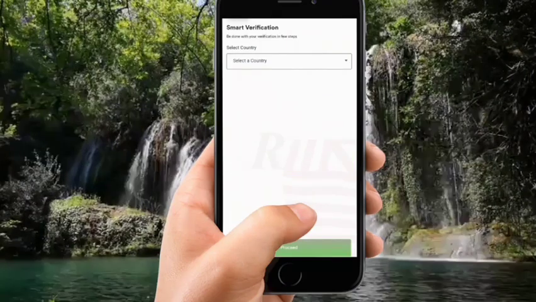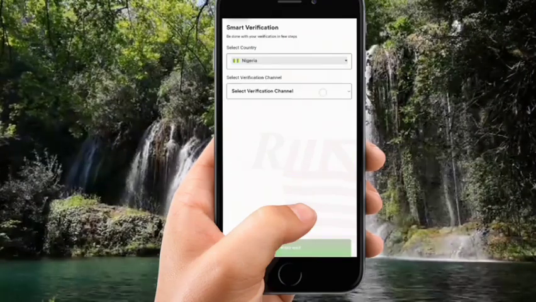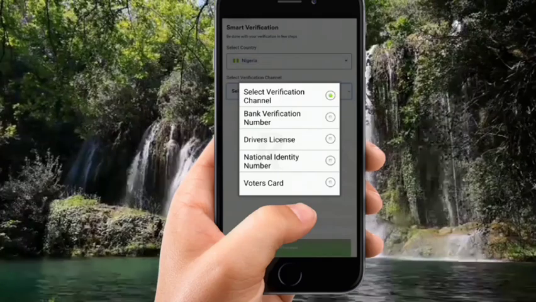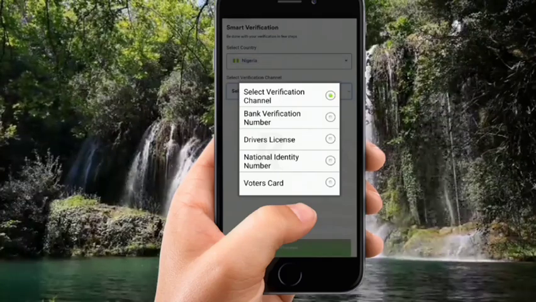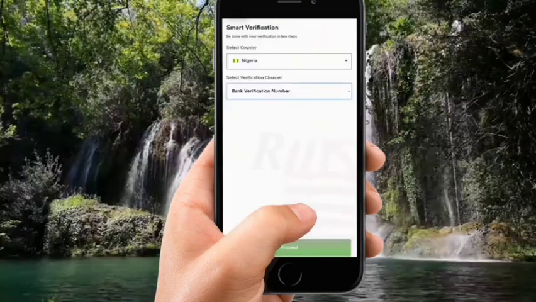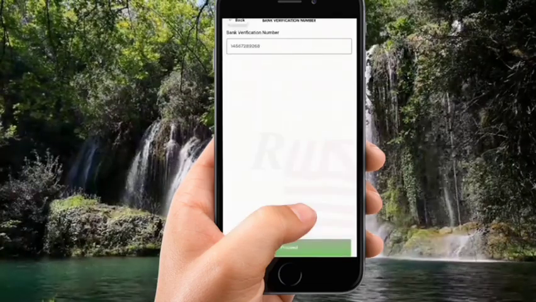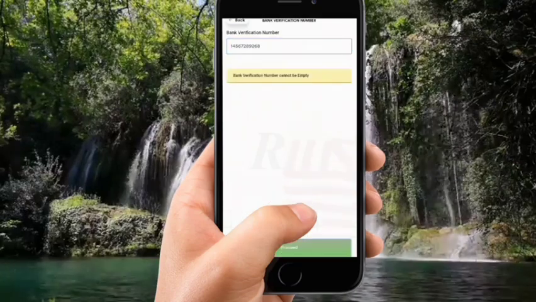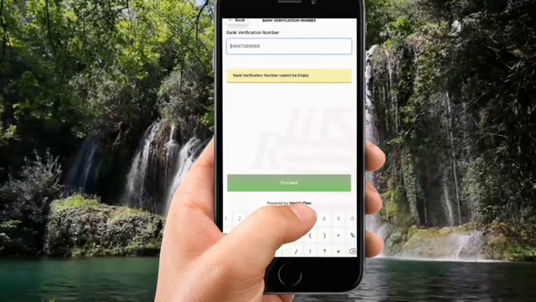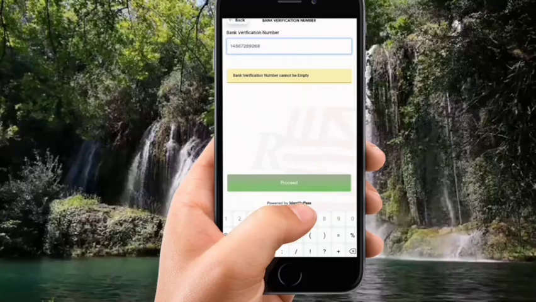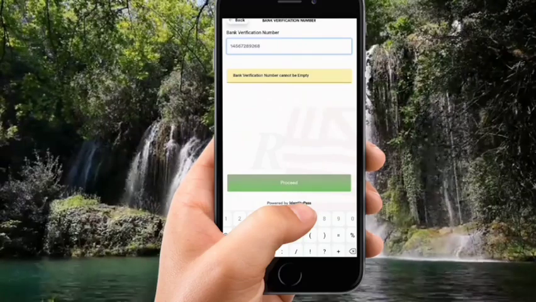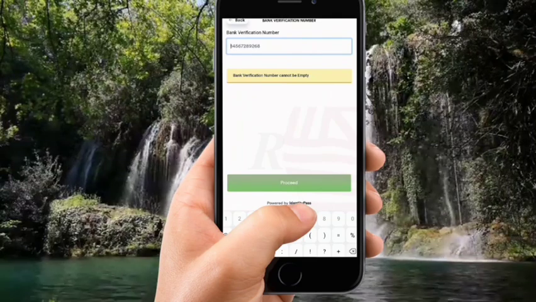So start verification now by clicking on your country and then select what you want to use to verify yourself. There are 4 options available here: BVN, driver's license, national identity number and voter's card. Now if you choose your BVN, you'll be asked to put in your bank verification number, and then you click proceed, or you can try any of the other options available here. For example, you can decide to try a driver's license, voter's card, and any other option you feel like. Everything you are choosing or you're putting in here is 100% safe, so don't worry about that.